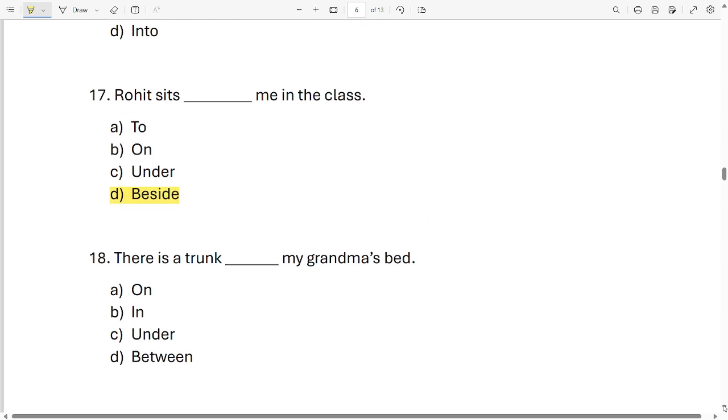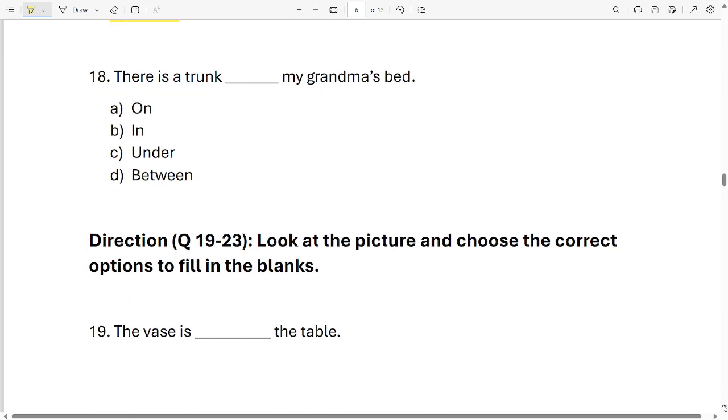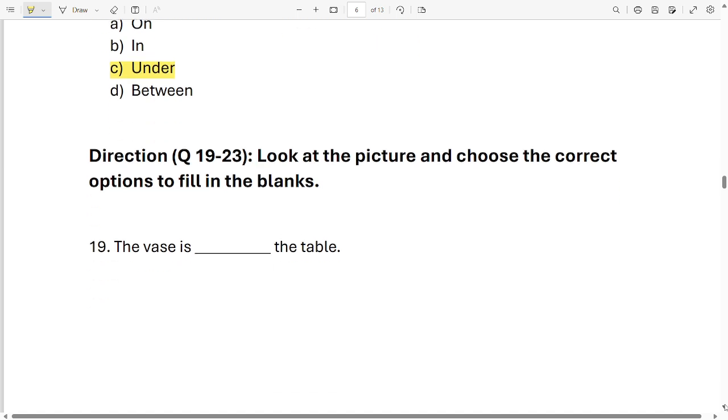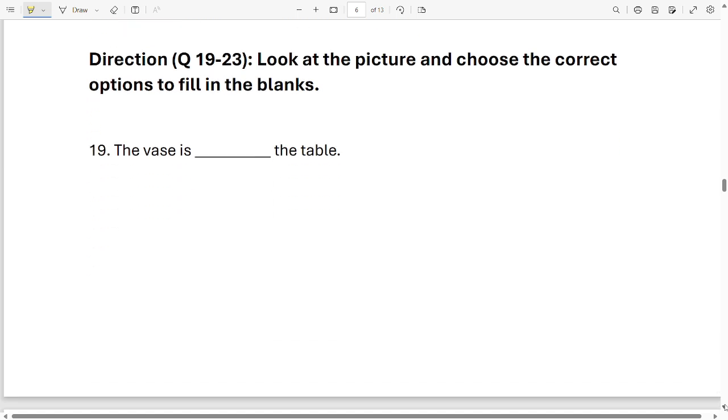Okay. Next sentence. There is a trunk dash my grandma's bed. On, in, under, between. These are your options. And what will be the correct answer? Which is the correct option? It is under. There is a trunk under my grandma's bed. Well done, kids. I'm so proud of you. You are doing great.